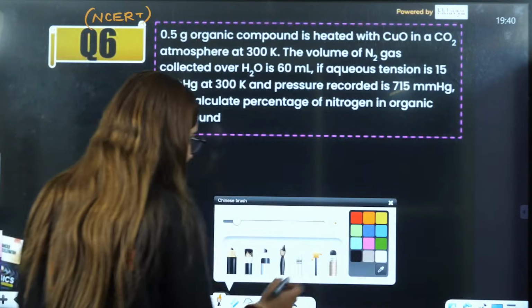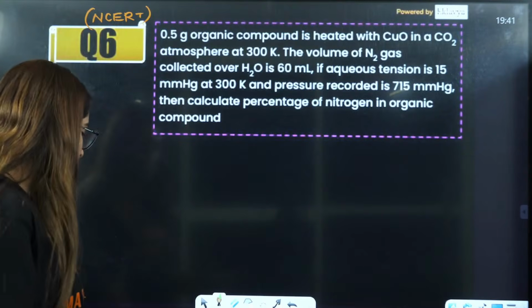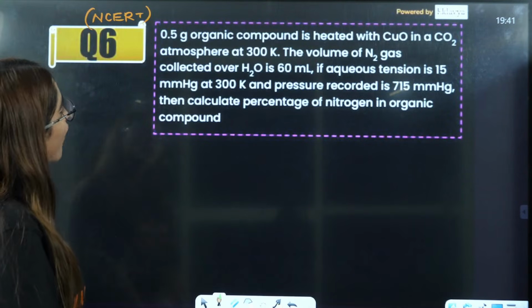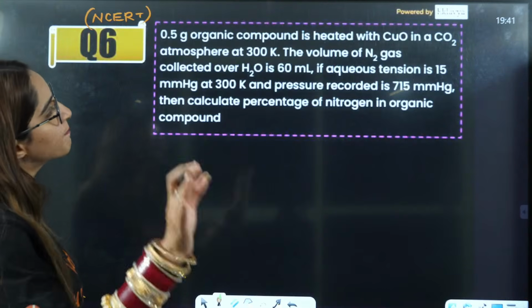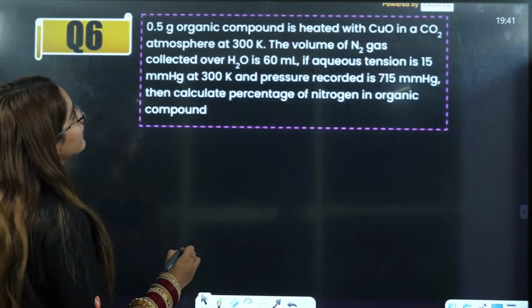So here it is. The question is, let us see that. 0.5 gram of organic compound is heated. Now, beta, listen to this very carefully.